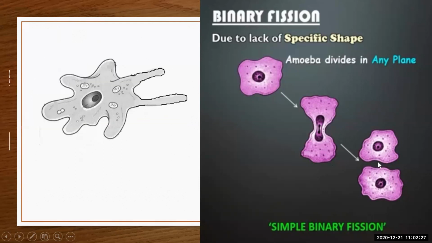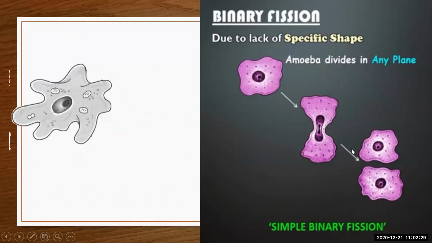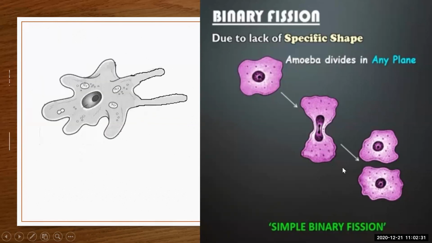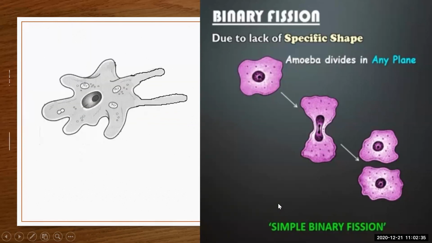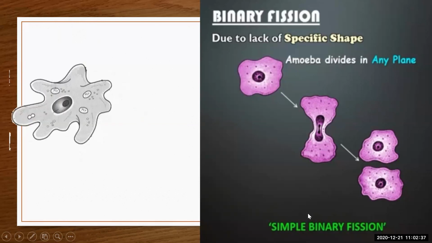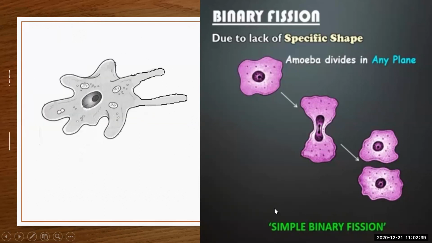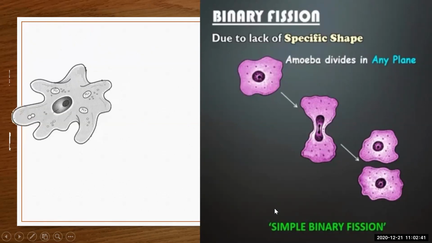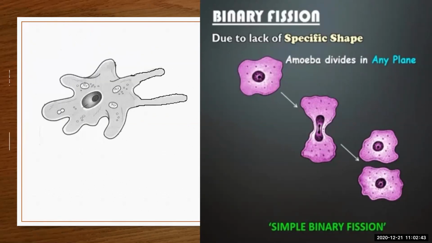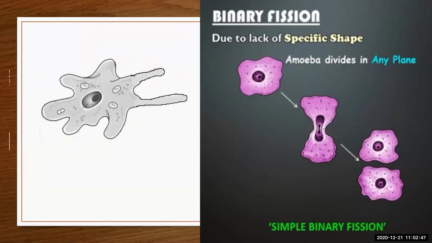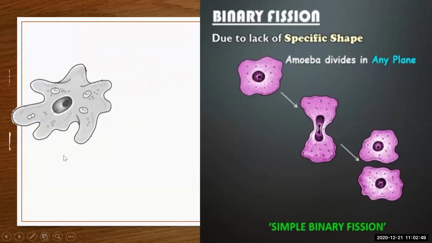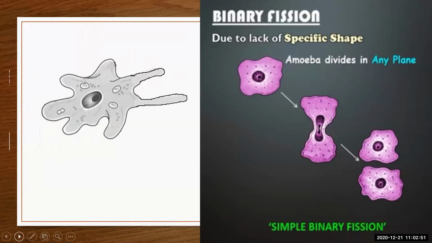And these two daughter amoebas also mature and become amoebas to reproduce again. So this type of binary fission is known as simple binary fission. Simply he divides himself in any plane or in any direction. Okay, so this is known as binary fission. Got this much? Let us move to the next one.